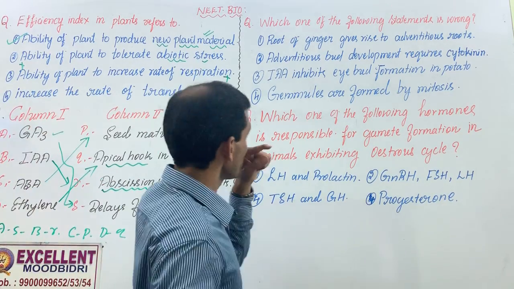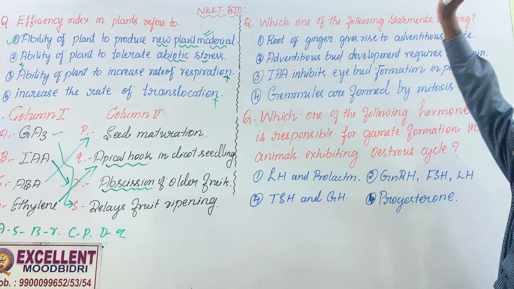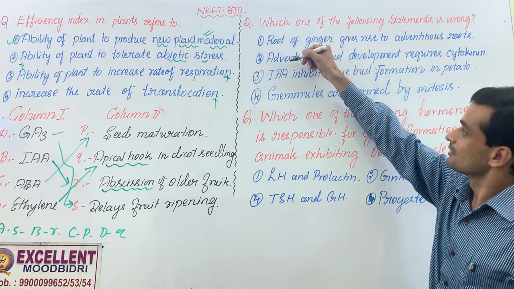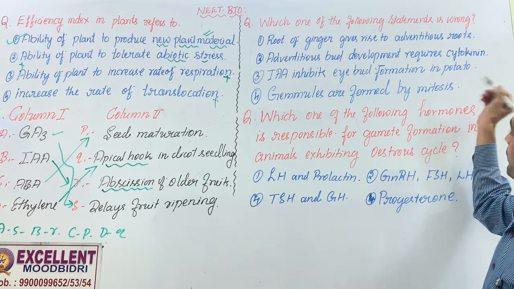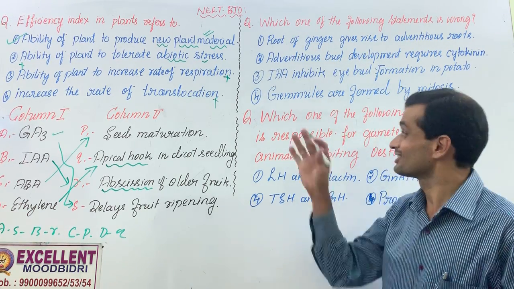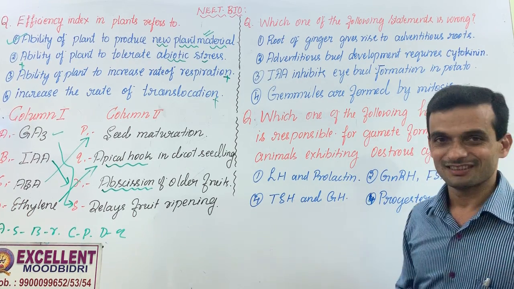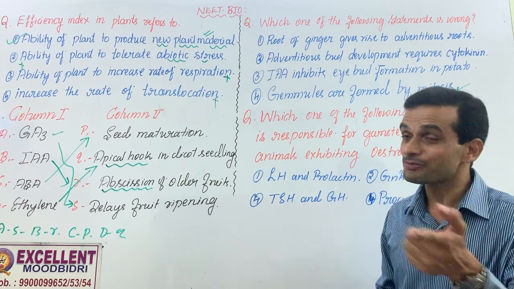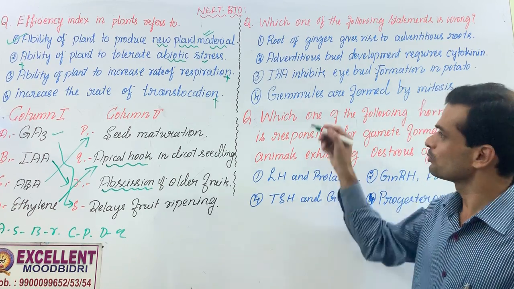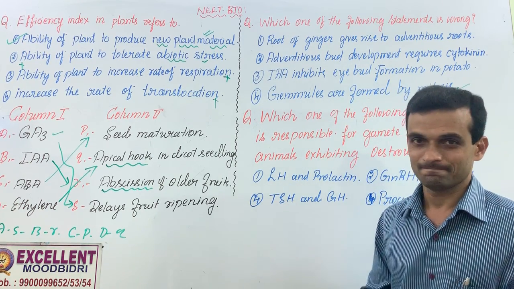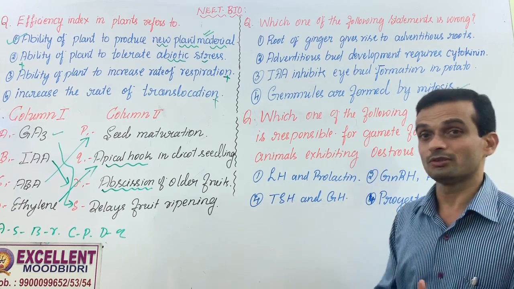Look at this. Which one of the following statements is wrong? Gemmules are formed by mitosis because they are asexual buds. Yes, this is correct. Tell me which species produces gemmule? This is most common in marine sponges. When do sponges produce gemmules?